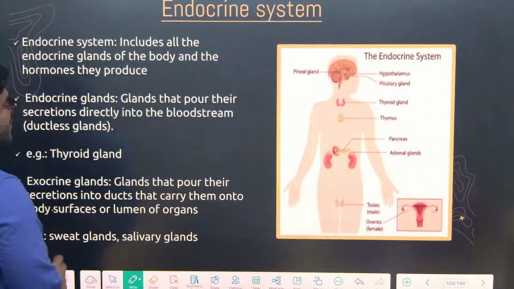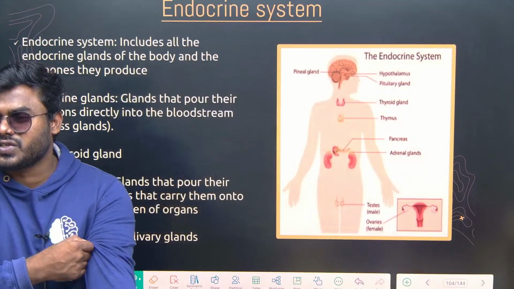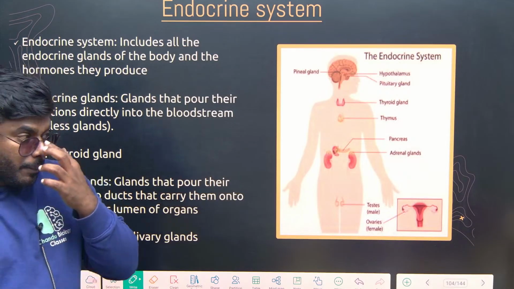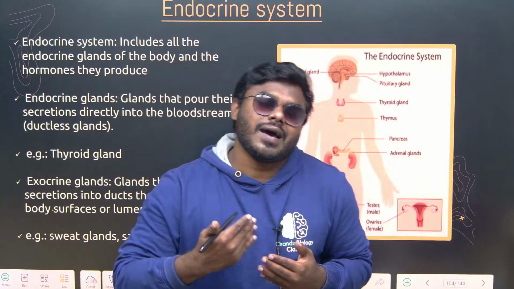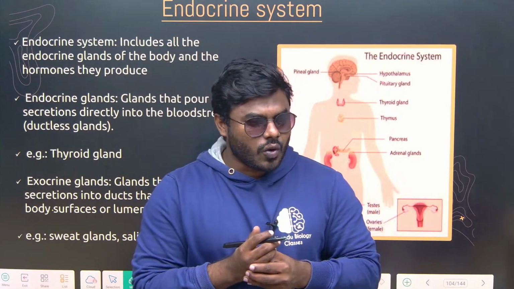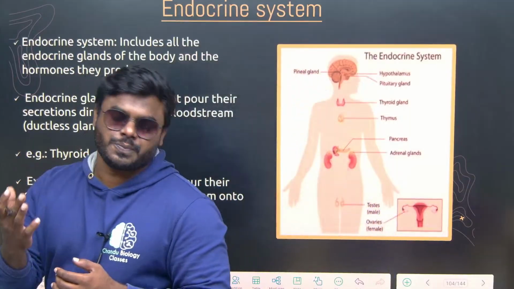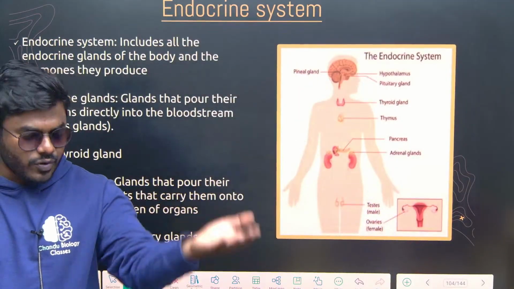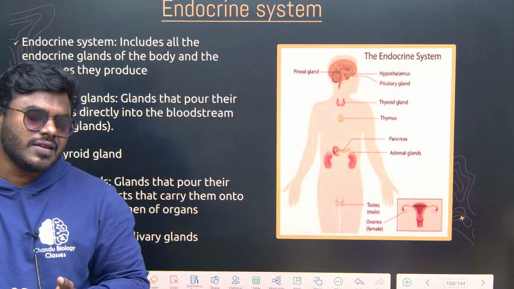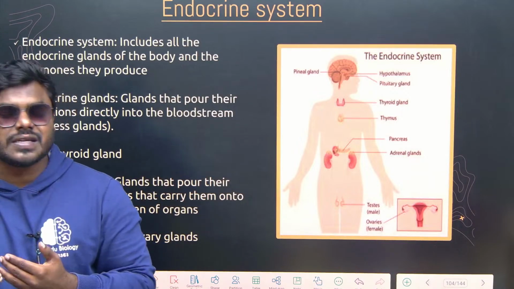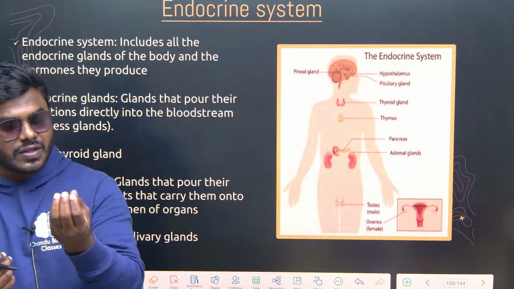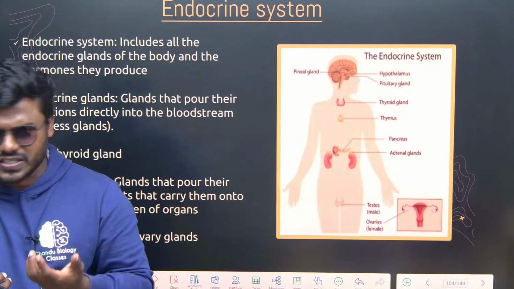Can any one of you give me the simple definition of the endocrine system? You all know very well, our brain controls and coordinates every activity of the body. Suppose I am speaking, you are listening, I want to lift my hand, I want to move anything, whatever actions are carried out by my body, everything is under the control of the nervous system.